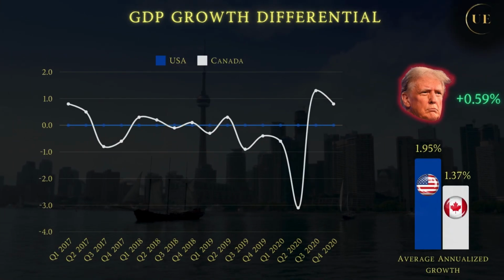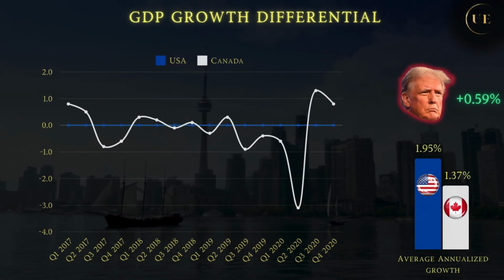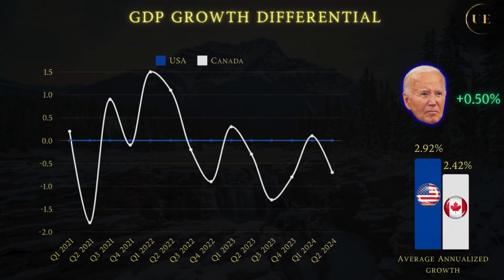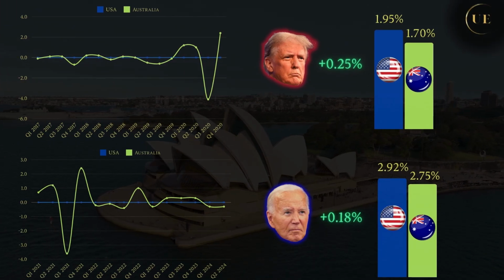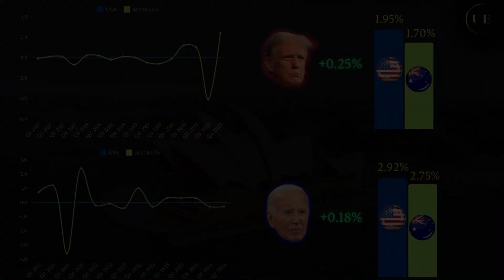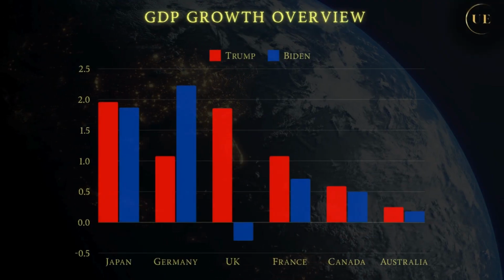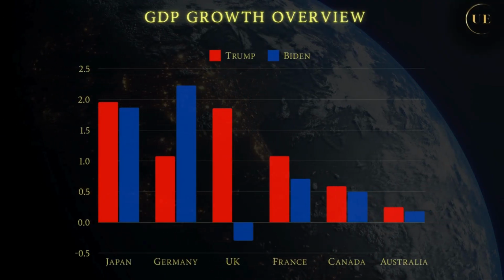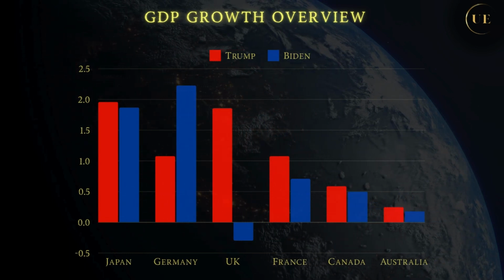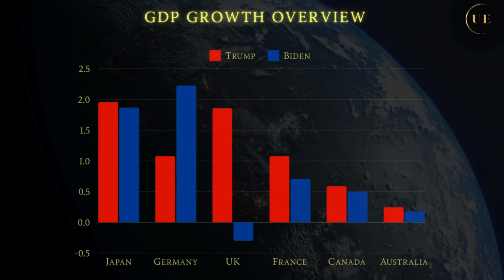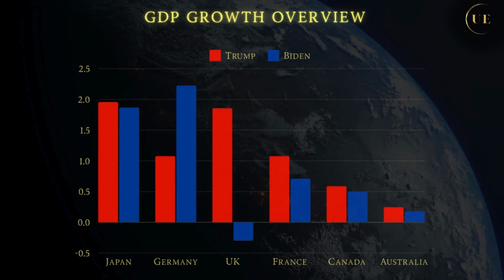The northern Canadian neighbors grew 0.6% slower during Trump and 0.5% slower during Biden. Australians had solid growth in both periods, being only slightly slower than the Americans. This graph shows all the relative scores simultaneously. As you can see, Biden had much better results than Trump in comparison with Germany. Trump had much better results against the UK and slightly better results in all other cases.